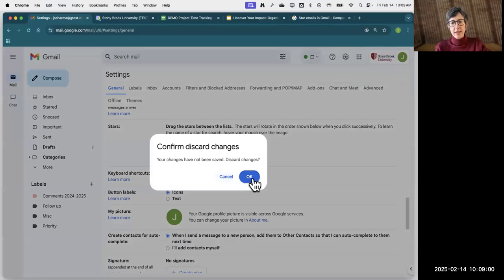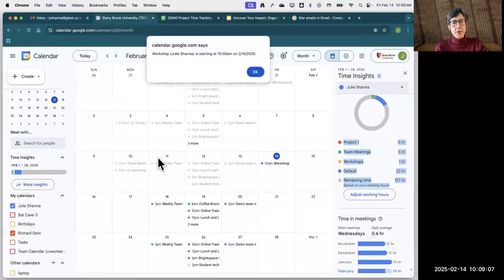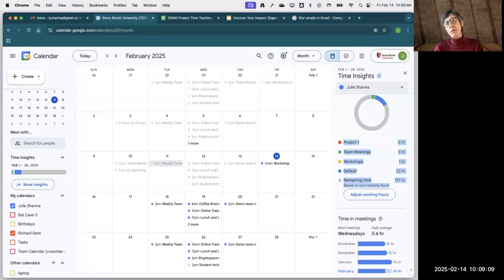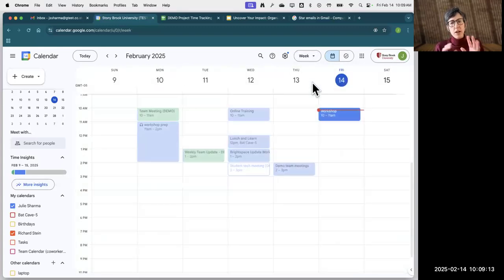All right, I'm going to go ahead and discard those. All right, great. So let's go ahead and jump into calendar now. And this is going to give us a little bit more quantification. We'll be able to see a little bit more solid numbers here. And the way I want to show this tool is called Time Insights.